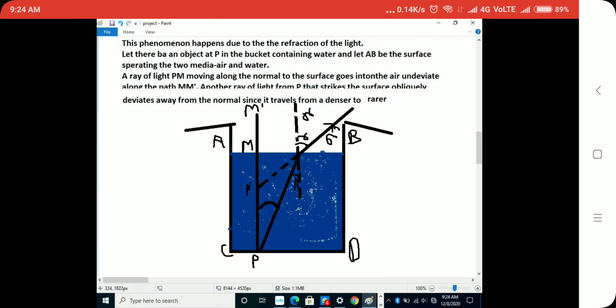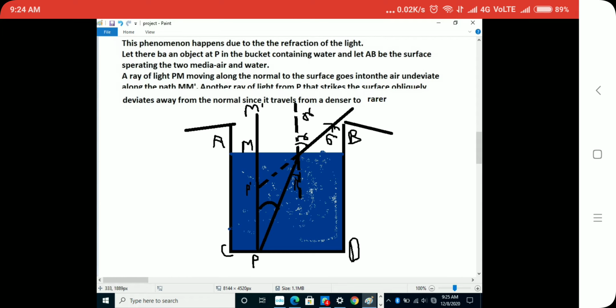Let there be an object P in the bucket. There is P and there is object B and A containing water. Let A be the surface separating the two media of air and water. This is A and this is B, and this separates the two media, air and water.